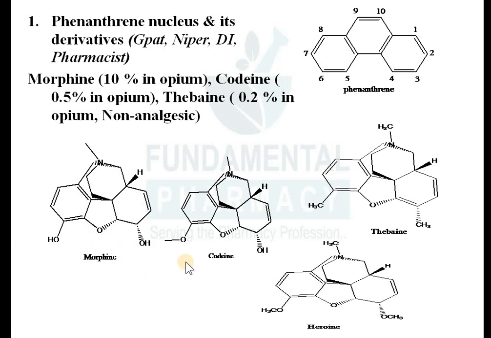Now next one is heroin. Heroin is a totally synthetic molecule, or you can call it semi-synthetic or synthetic. So what is heroin? It is a diacetyl derivative of morphine. If you take the framework of morphine, put it over here, and acetylate these two hydroxyl groups, you get diacetyl morphine. So diacetyl morphine is nothing but heroin. You can see here acetyl groups are there, and here is also an acetyl group. So the diacetyl derivative of morphine is nothing but heroin. Okay, so these are the phenanthrene type.